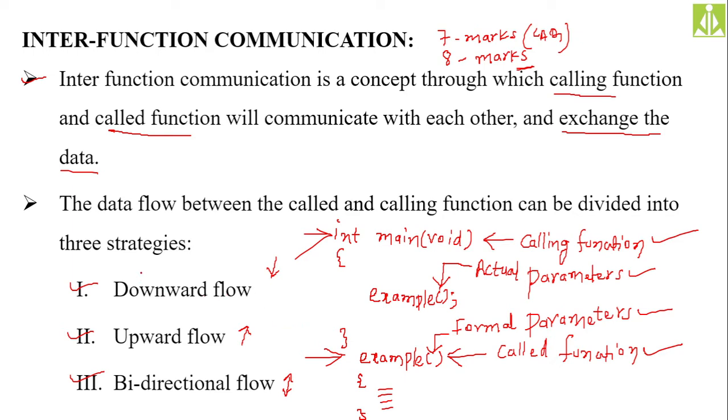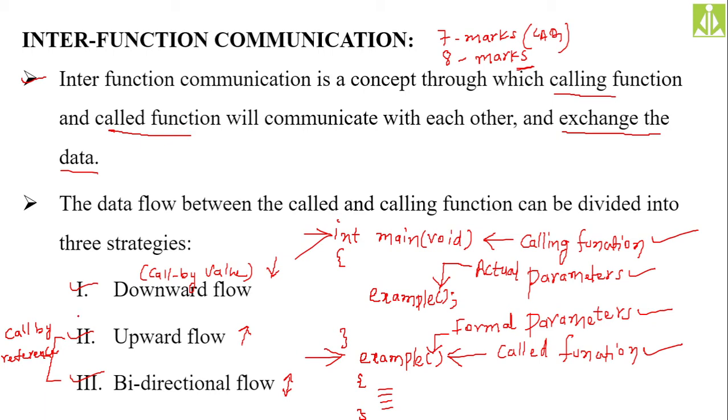The first type is an example for call by value, and the remaining two, the second one and third one, are the examples for call by reference. Remember this one. Call by value, call by reference.